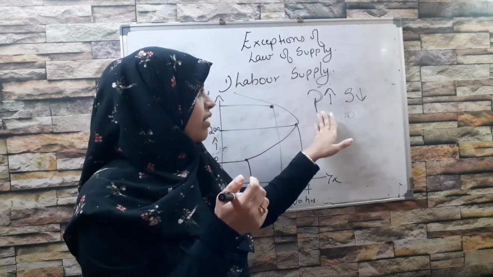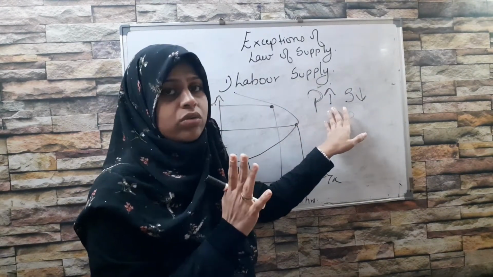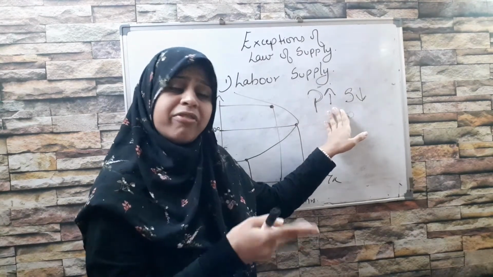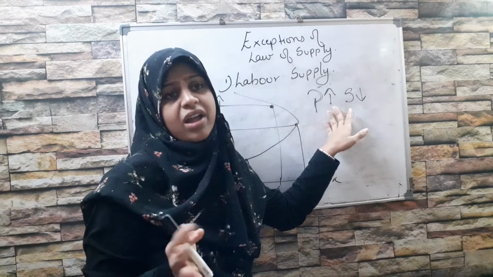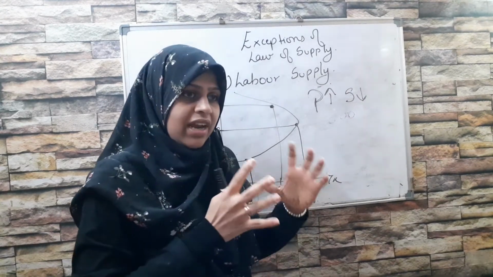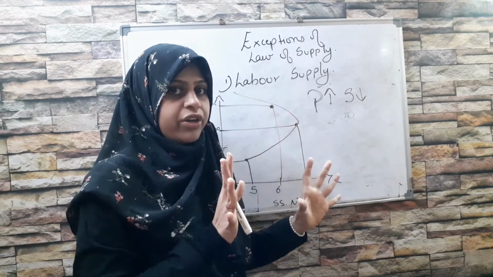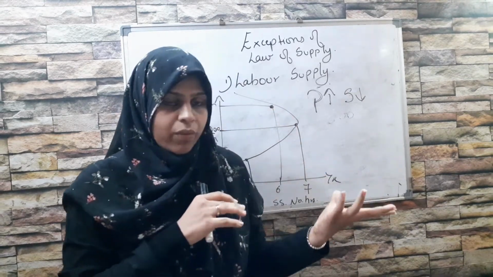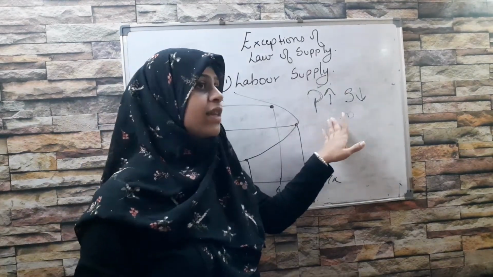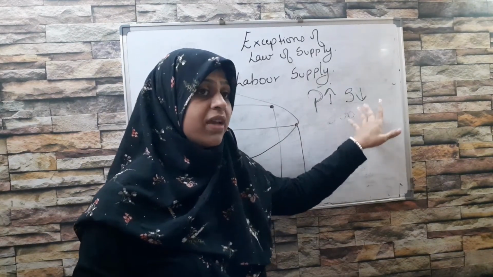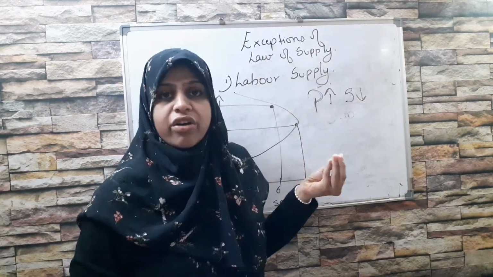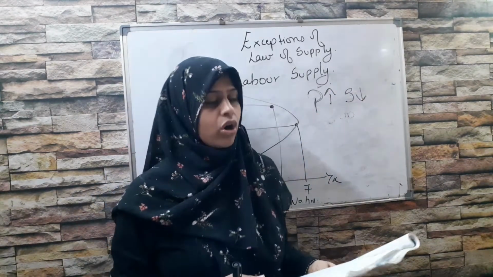For example, if the price of a commodity is low, the seller will be forced to supply everything. Why? Because he needs money in hand, he needs cash in hand. So there, this law is not holding true. It is going against the law, and that is why it becomes an exception. When the price is low, the supply will be high, because the seller is in urgent need of cash. So the law of supply will not hold true.